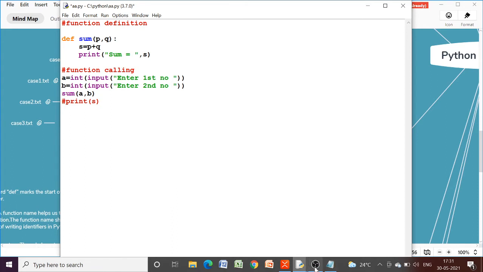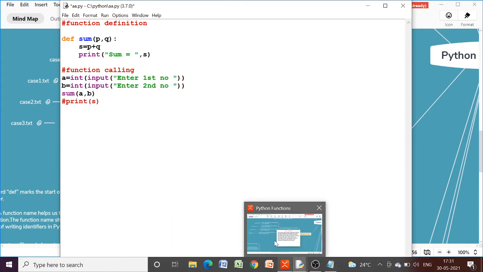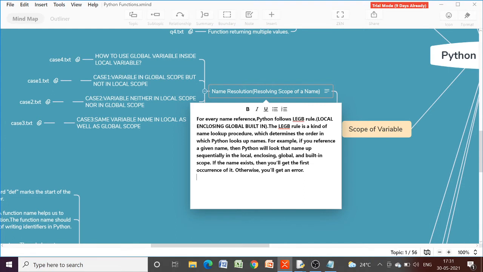If the variable with that name is not there, then Python will search for it in the global environment, whether there is a variable with the same name or not. If yes, Python will use its value. If no, then Python will search in the built-in environment. If the variable is there, Python will use that variable name. If not, then Python will give you an error.